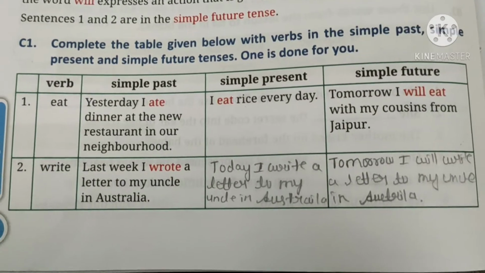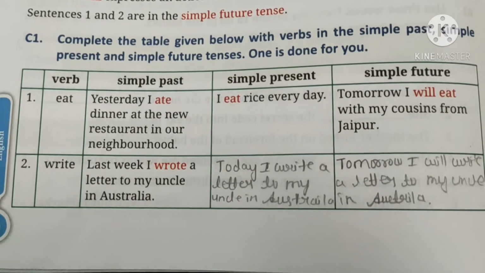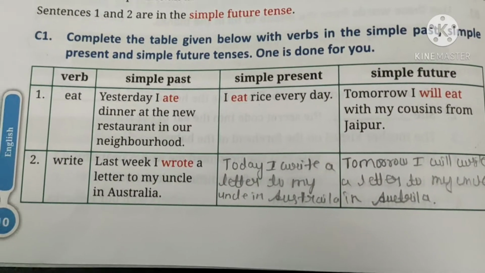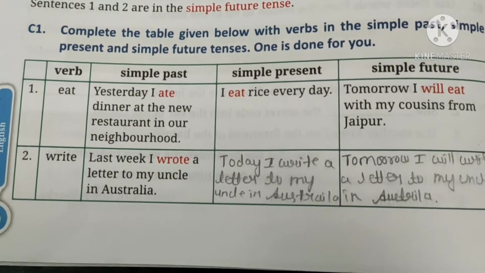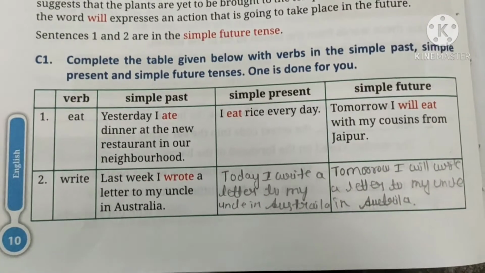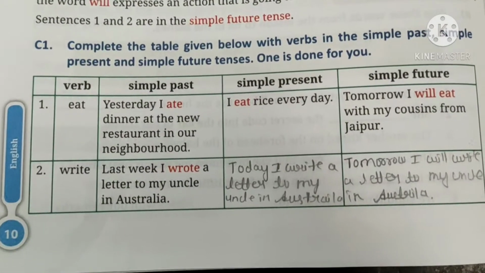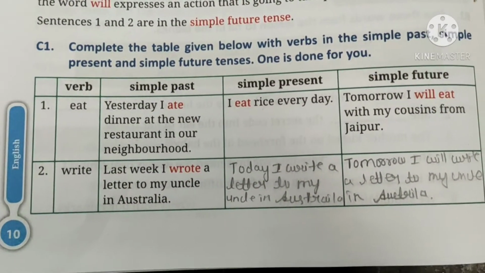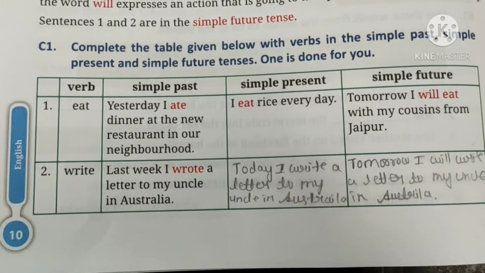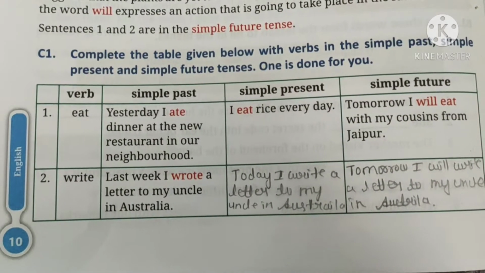In the previous class I already taught you about the simple past, simple present and simple future tense, isn't it? Now I will recall the simple present tense, simple past and simple future tense. First, simple present tense. Simple present tense is used to express what takes place at present. It is called a simple present tense. The structure of simple present tense is subject plus verb plus object.